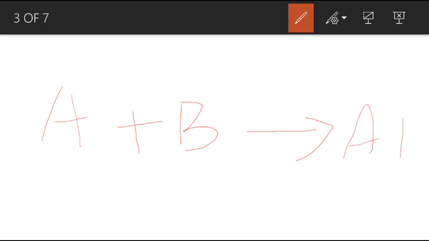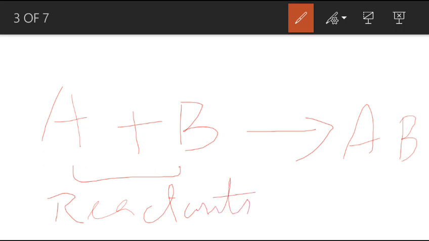I will give you a general example. For example, A when it reacts with B. These are the two chemical substances. They react with each other and they lead to the formation of a new substance, that is AB. These two substances are reactants and AB is a product. And you know that A and B are linked with each other by a chemical bond. They contain a chemical bond which holds them together.